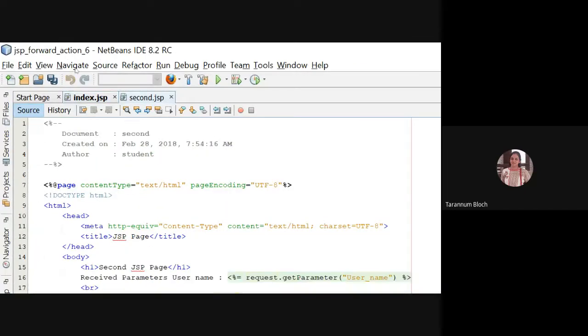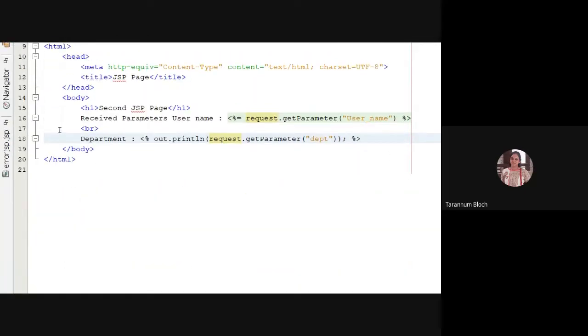If you look at the code of second.jsp, I have a body, and inside it I have taken a title heading that says second JSP page, and I'm displaying the received parameters. For username, I wrote an expression, which is written as <%= request.getParameter and the parameter name %>. And then I take a new line.